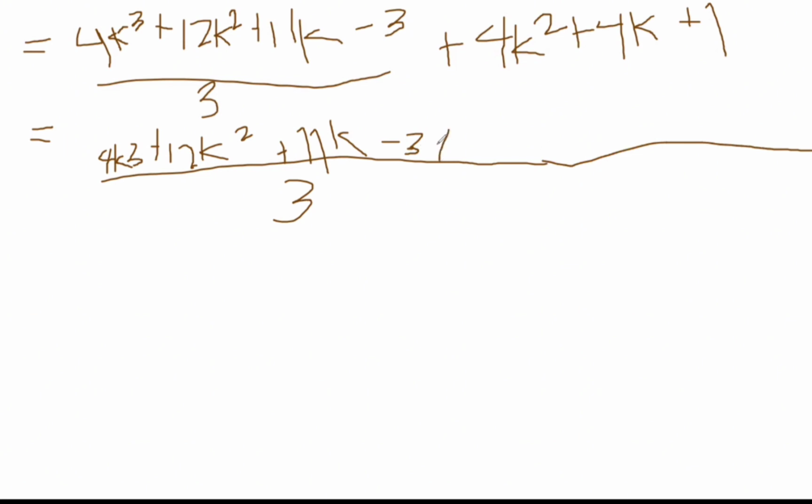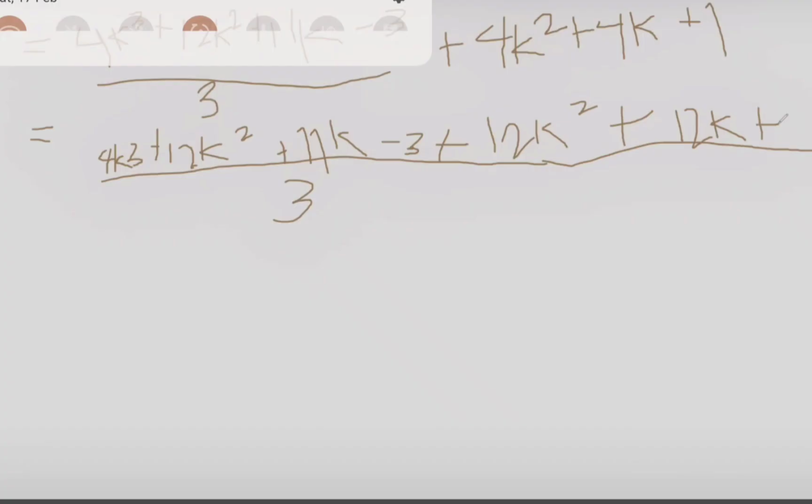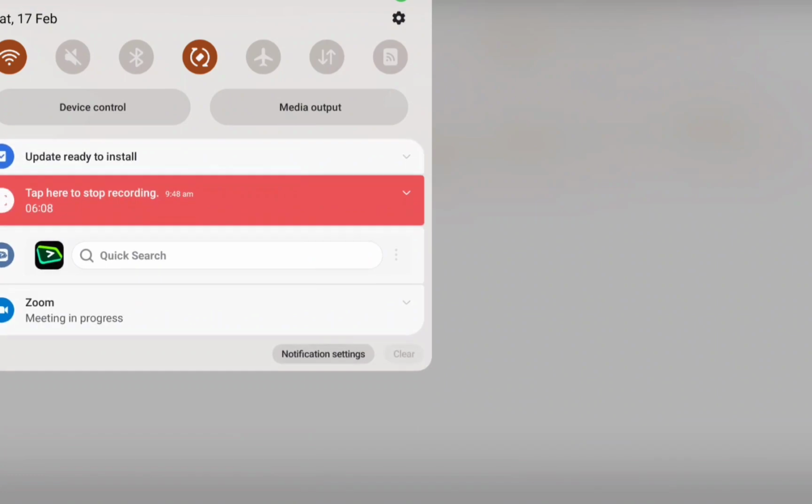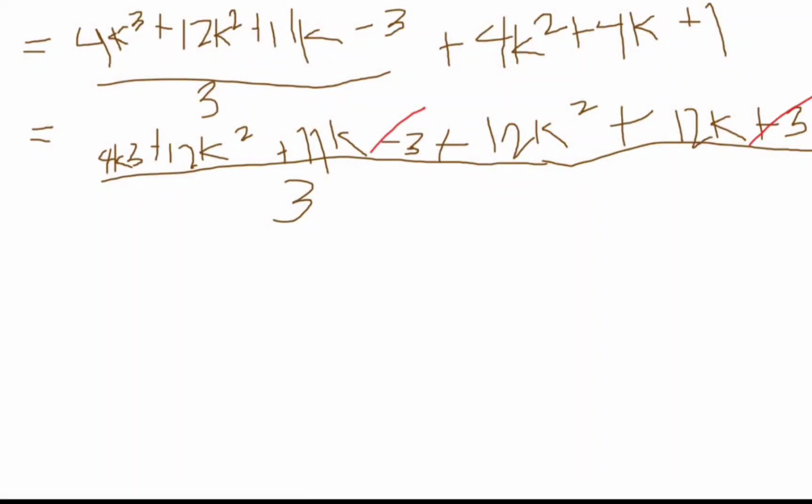Plus 12k squared, plus 12k plus 3, everything cancel out po yung 3. Then equals po 4k cube plus 24k squared plus 23k.